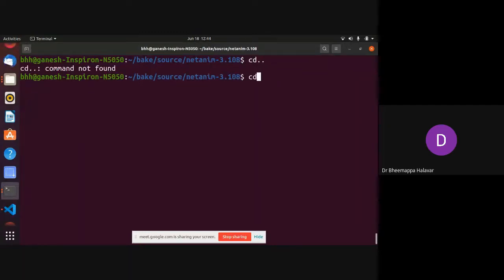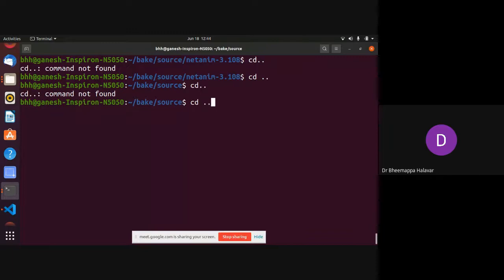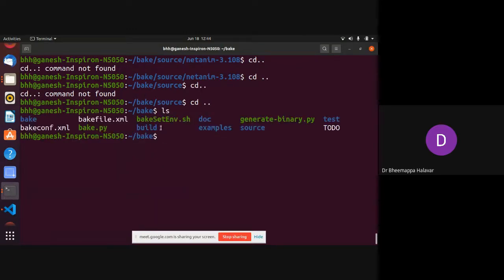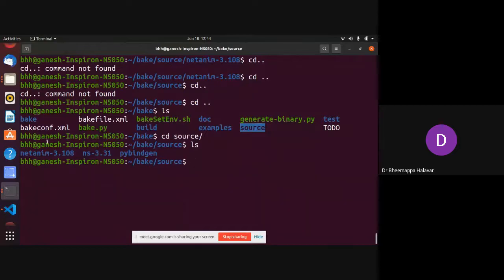Now I will show the simulation workflow. When you do the bake install, these are the things that come into the picture. There will be a bake folder and a source folder, which will have your NS3 code. So you have to go to source, cd source, then type ls. In that, NetAnim is there, which is for visualization, and this is for NS3.